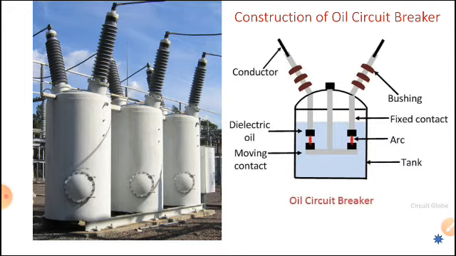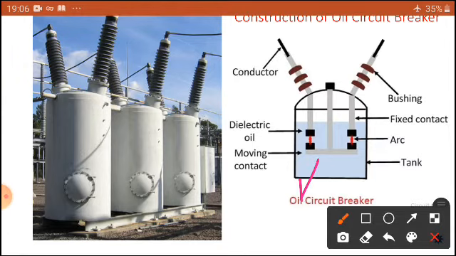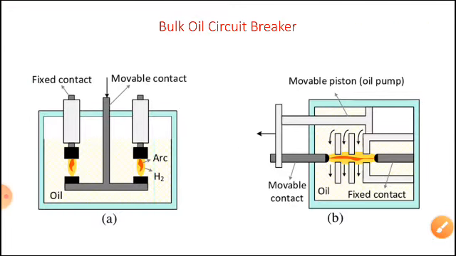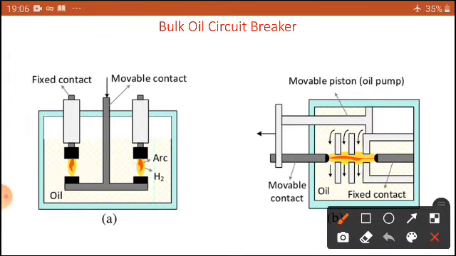Further, if you want to know what mechanism takes place inside while operating in double break and single break, let us see with this figure. Now dear students, this is a bulk oil circuit breaker. This is a fixed contact, this is a moving contact. The moving contact can be operated up and down.